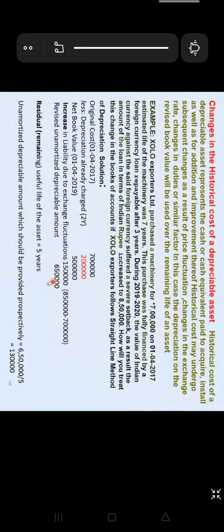Clear to you? Now adding the increase due to revaluation, and this revaluation is happening because of exchange rate fluctuation, 1,50,000. Now what will be your new book value? 5 lakh plus 1,50,000. So your revised unamortized depreciable amount, or you can say your revised book value, will be 6,50,000. Okay. Now in this case, your life is not changing. So 6,50,000 is your revised value.